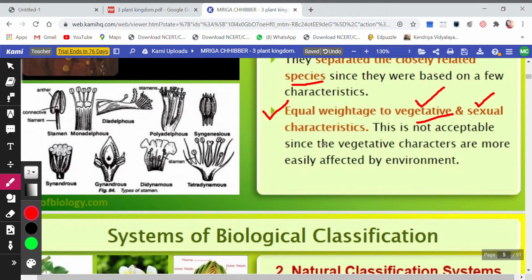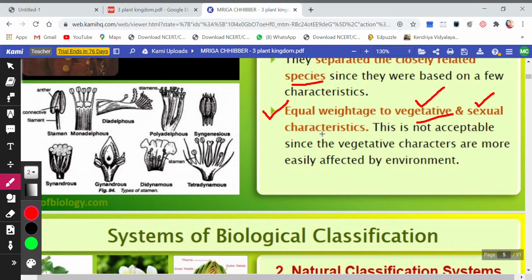Son, the structure of the plant has two parts. One is the vegetative part and the other one is the sexual part. Now the petals and the other parts of the flower are vegetative, because they do not take part in reproduction. Okay, and even the stem, the root, the leaves, they are the vegetative parts.